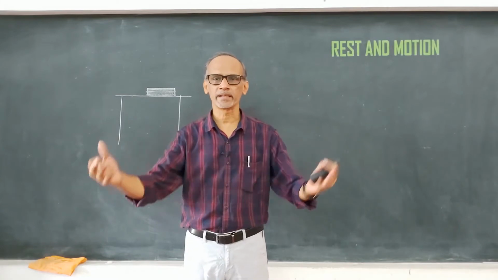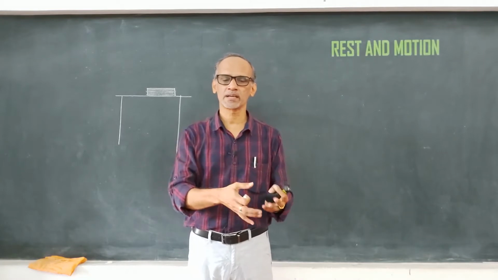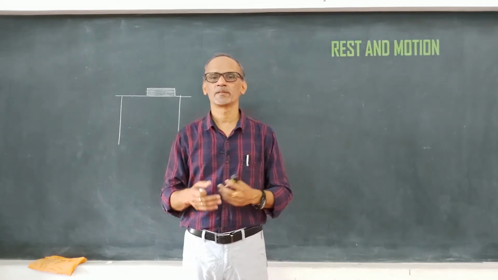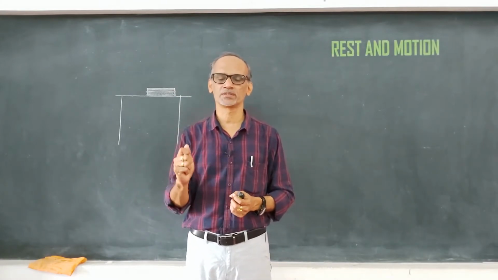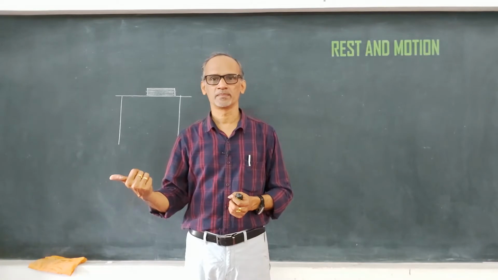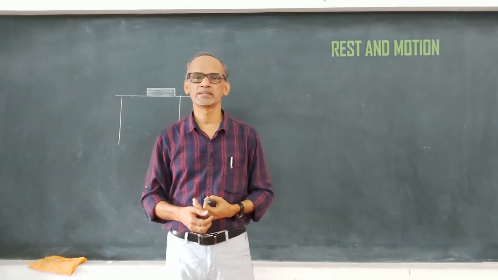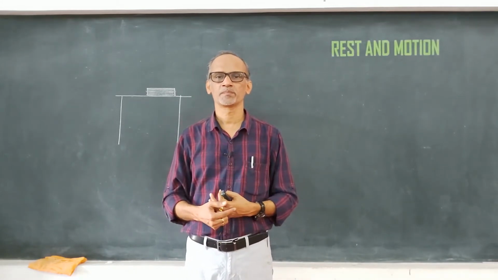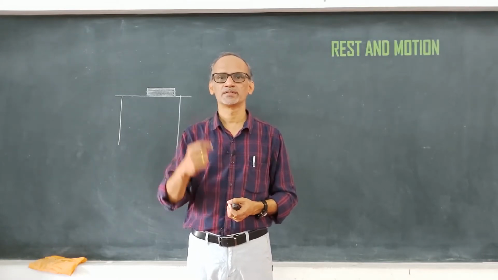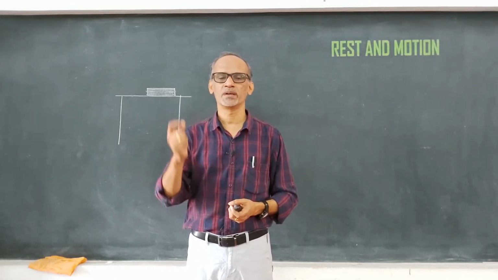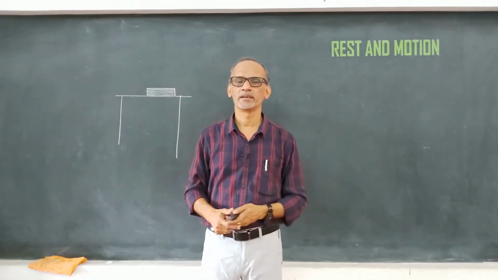Surrounding means anything around. For example, a room acts as the surrounding. An observer inside the room acts as the surrounding. Okay. So, when do we say that a body is at rest? A body is said to be at rest if there is no change in position with respect to time and surrounding. When do we say that a body is in motion? A body is said to be in motion if there is change in position with respect to time and the surrounding.